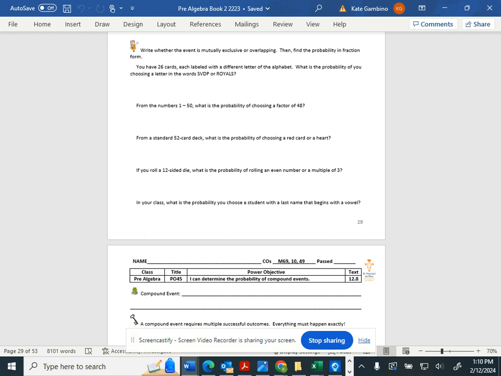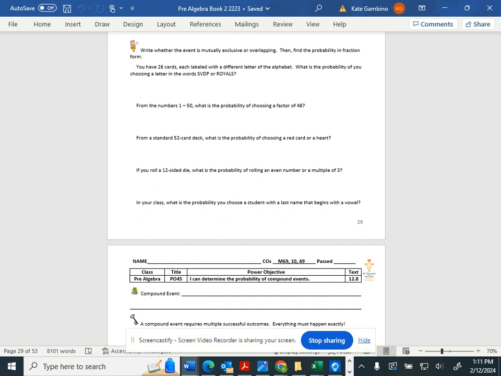Let's look at the first one. You have 26 cards, each labeled with a different letter of the alphabet. What is the probability of you choosing a letter in the words SVDP or Royals? Would that be mutually exclusive or overlapping?